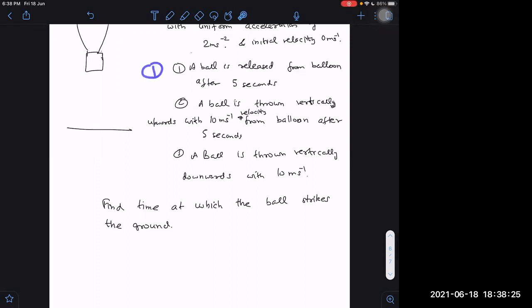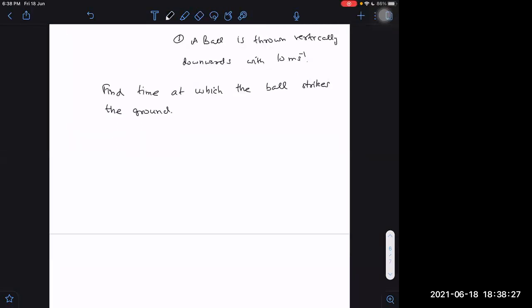The first step will be, what should you take as the initial velocity of the ball after it is projected? That is our first question.